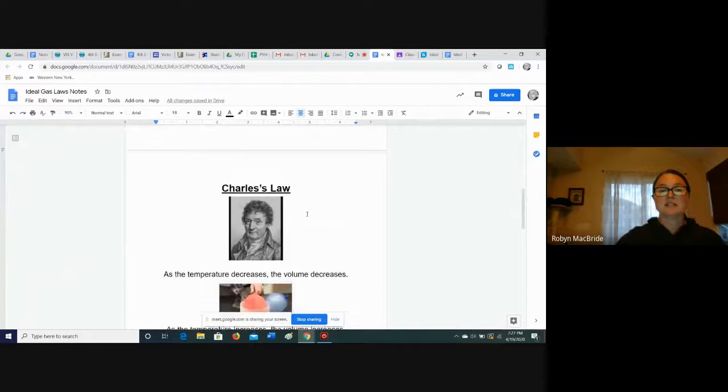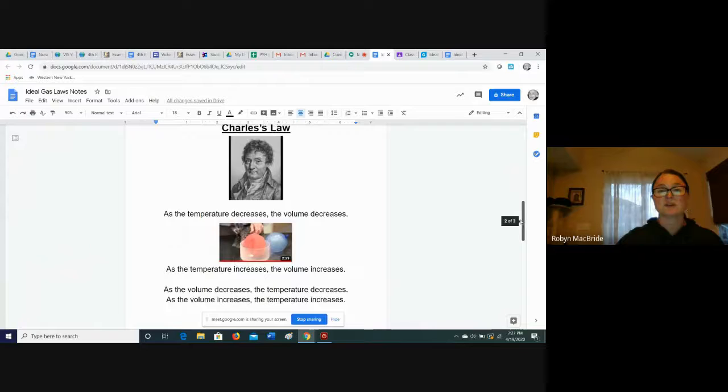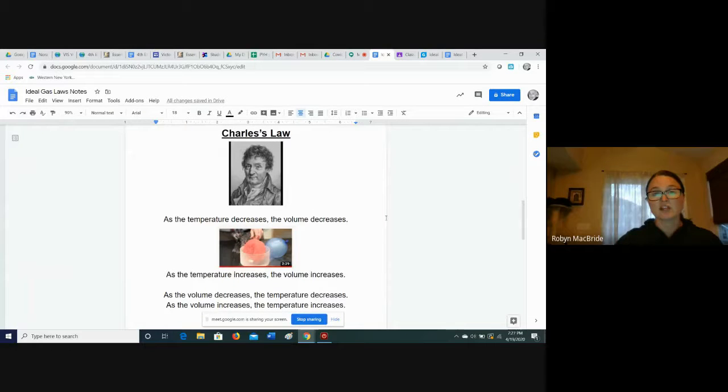Our next friend here is a good-looking fellow, a French chemist by the name of Jacques Charles, who came up with Charles' Law. Charles was a very avid hot air ballooner. What he first noticed was that as he went up into the air in his hot air balloon, it would get smaller. As we go farther from the ground, the temperature is lower, and the volume of his hot air balloon was decreasing.